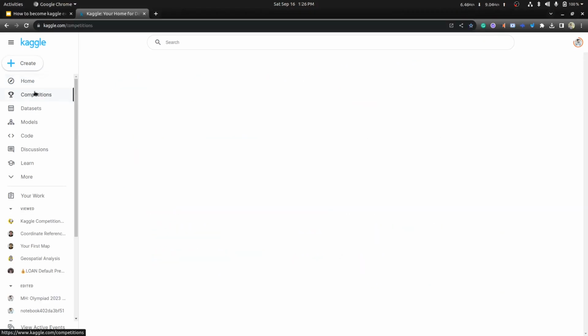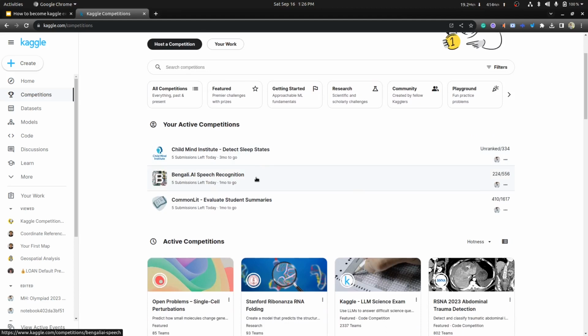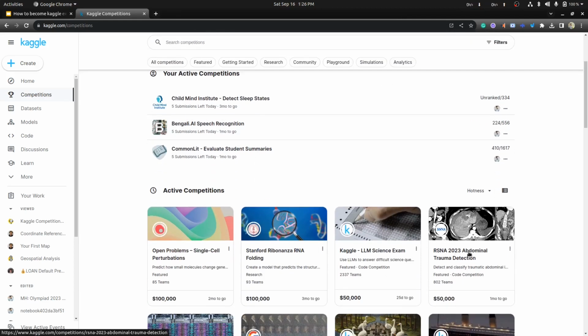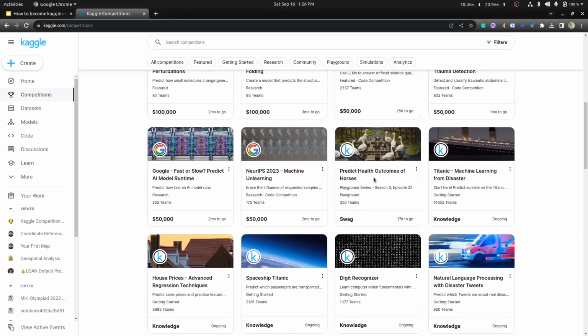On the left side, you can see the competitions tab. If you go to the competitions tab, you can see all ongoing competitions in Kaggle, like speech recognition, NLP competitions, computer vision competitions, and tabular data competitions. And also here you can see knowledge based competitions like Titanic and house price prediction. You can practice your data science skills by applying them on those competitions.